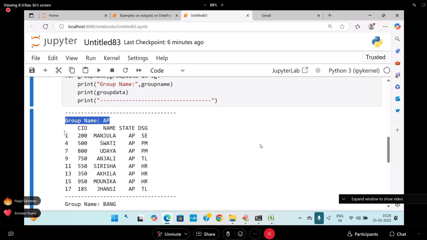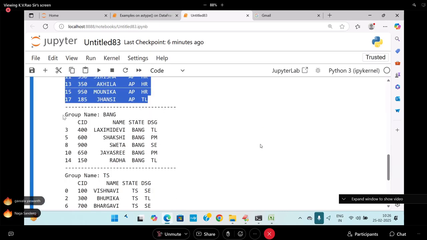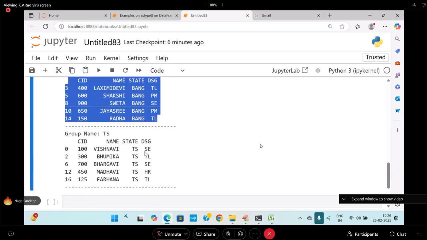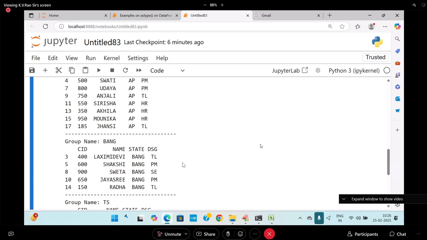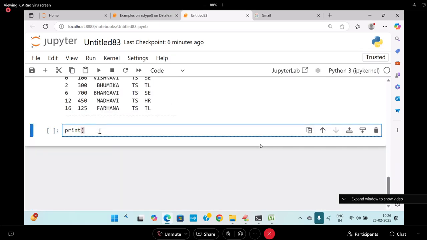Group name, under that group data. Under this, Bangalore, under that this data, under that the state. Are you following? How many groups are there? Three. How do you know there are three groups? Print number of groups is equal to SG dot ngroups.